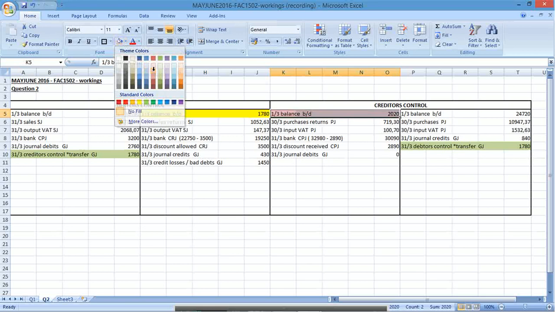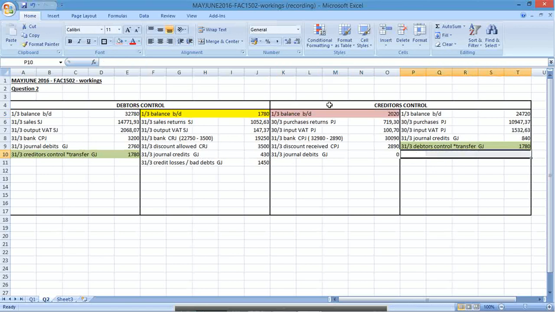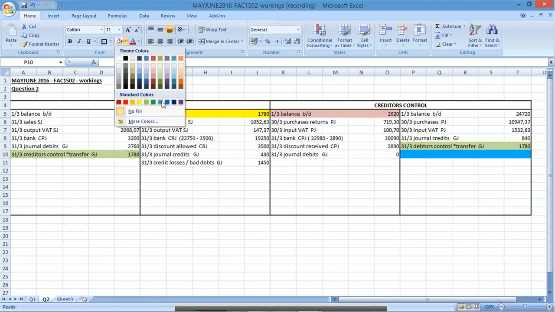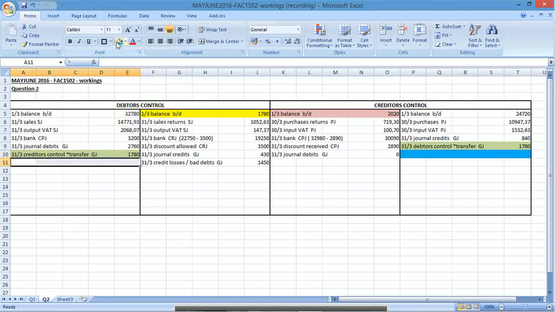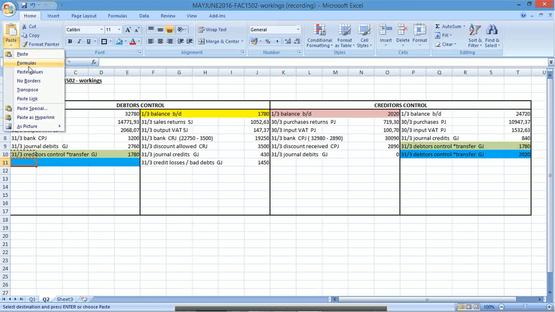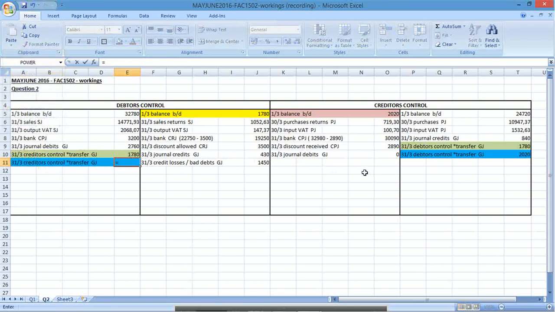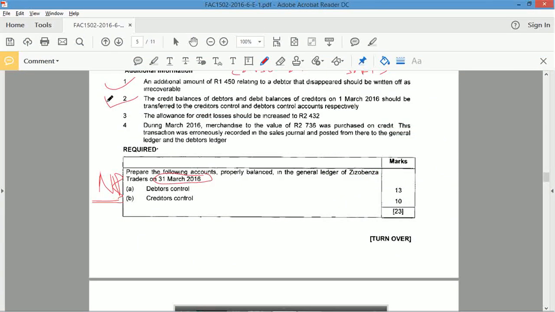Okay, so there's another one. There's creditors control with the debit balance. How do I get rid of a debit balance? I credit the account. Okay, so credit this account, debit this. Okay, so to there, same description equals that. Okay, there we go. Now we've covered that one.